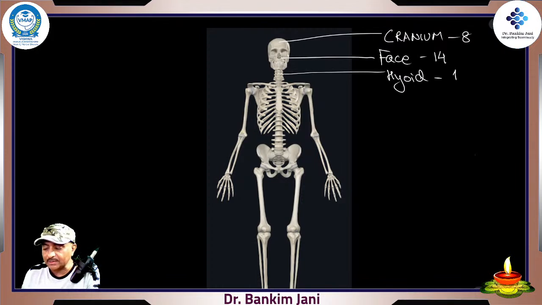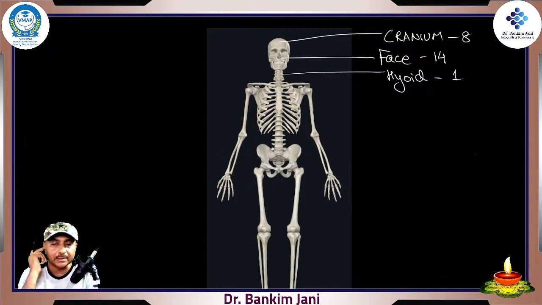Now this is a mix of all the bones, because today we'll be watching the classification of bones, and at that point we'll start deciphering that this is a long bone, this is a flat bone, this is an irregular bone. So: cranium, face, hyoid.